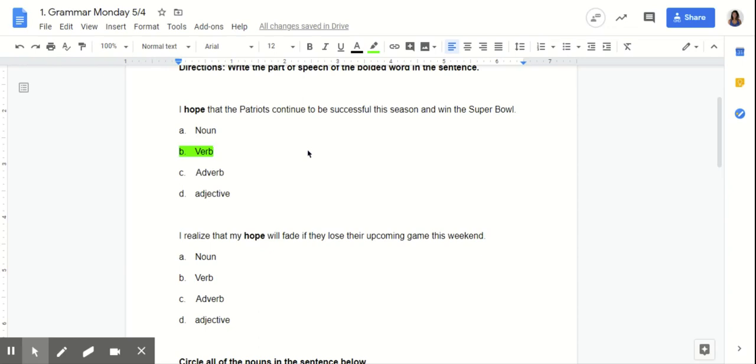Now, the second question is using the same word, sorry, but it may or may not have the same part of speech. So let's read together. I realize that my hope will fade if they lose their upcoming game this weekend. So we have A, noun, B, verb, C, adverb, or D, adjective. Based off of how the word hope is used in the sentence, is it the same as the previous sentence? No. So this is definitely used in a different way, even though it's the same word.